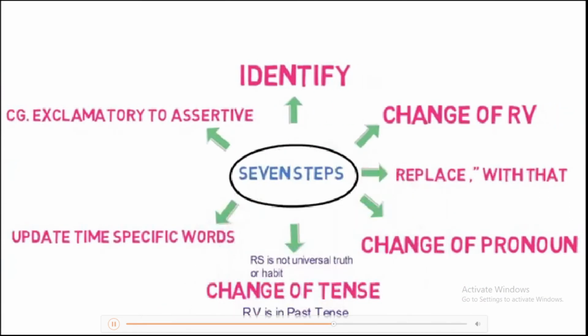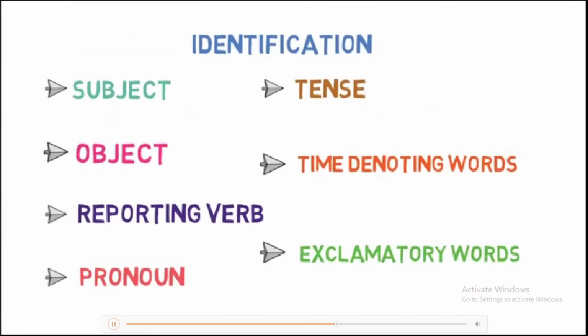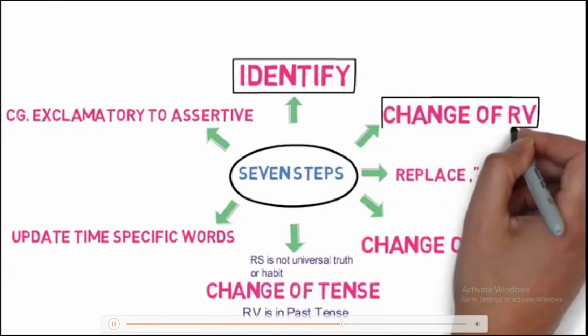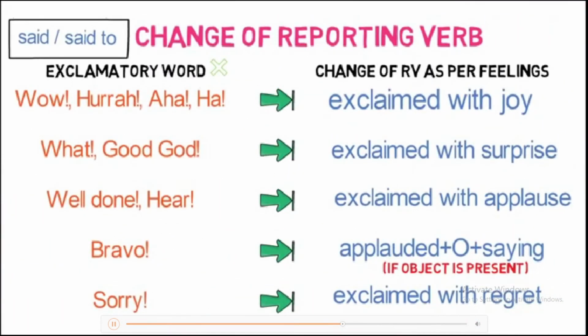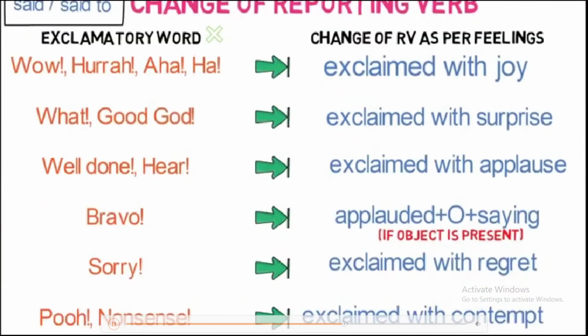Let's revise the 7 steps again. Step number 1 is identification. We need to identify the subject, object, reporting verb, pronoun, tense, time denoting words and exclamatory words. Step number 2, change of reporting verb. The reporting verb will change as per this workflow.